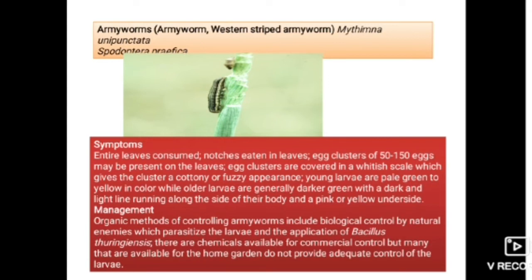There are chemicals available for commercial control, but many that are available for the home garden do not provide adequate control of the larvae. Okay, in this also there will be huge damage, so we have to monitor the field whenever required so that we can reduce the pest incidence.